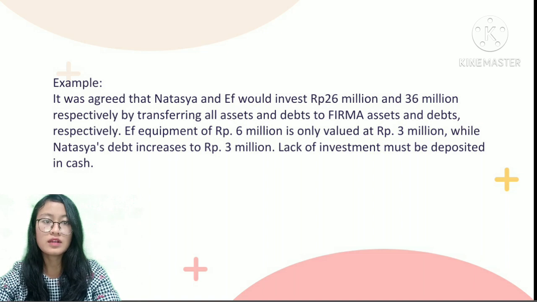If equipment of 6 million rupiah is only valued 3 million rupiah, while Natasia debts increase to 3 million rupiah. Lack of investment must be deposited in cash.